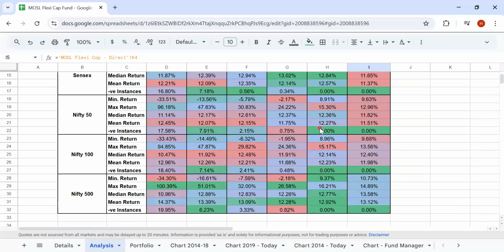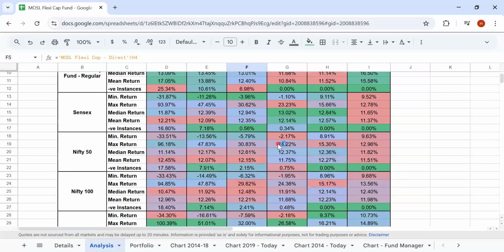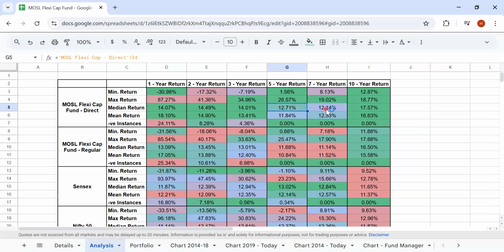But if you look at the medians on the shorter durations, 1 to 3 years, it has done well compared to the indices. But on a 5 year horizon and a 7 year horizon, it has not done so well. Again, on 10 years it has done well. One reason is that there was a change in the fund manager as well. Probably he might have improved the fund performance, or maybe in the 2 years before, the fund delivered poor performance. We will look at why the fund performance was not good in the charts.